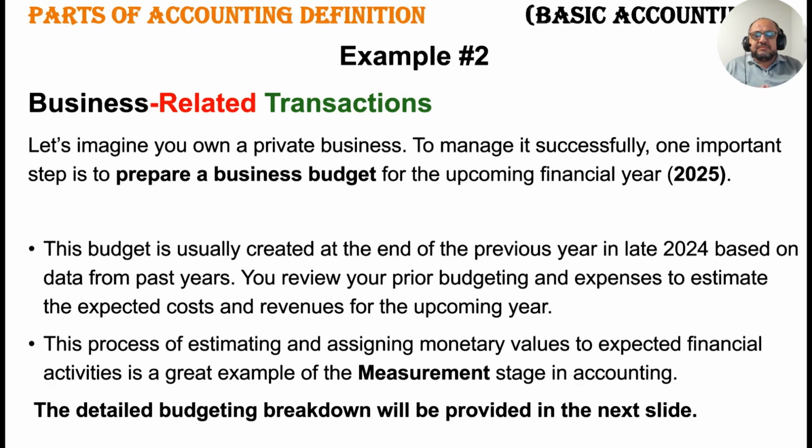But in some cases, if the business is quite new, they prepare it on the basis of their experience. So let's start how to prepare the budget. This budget is usually created at the end of the previous year, in late 2024, based on the data from the past year. As I mentioned, they prepare it on the basis of the previous year.